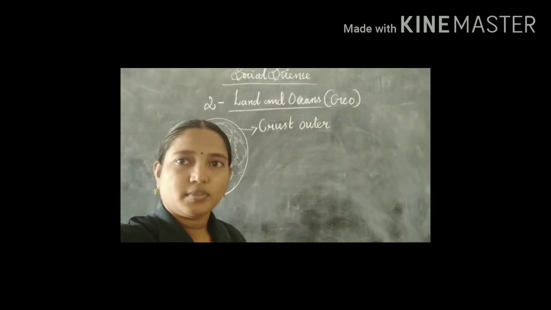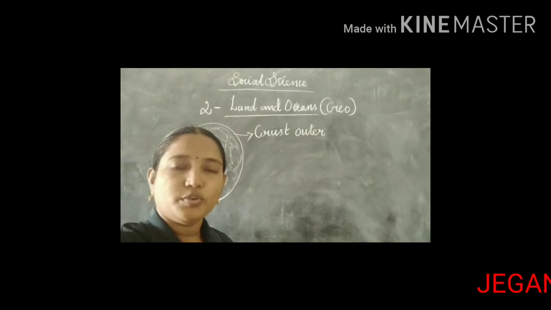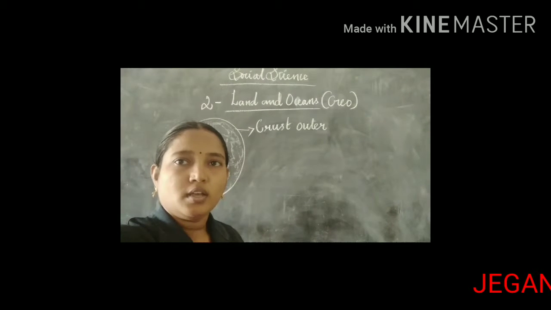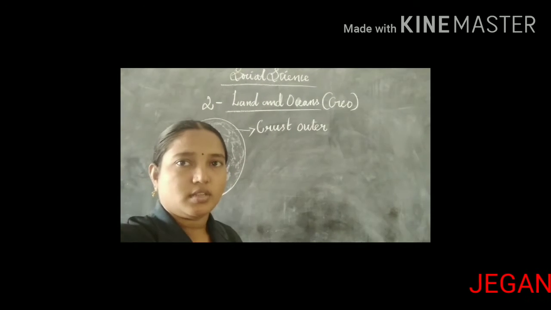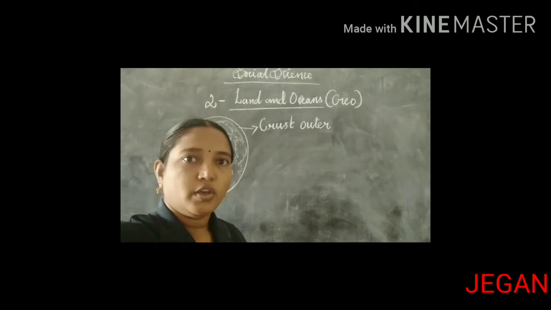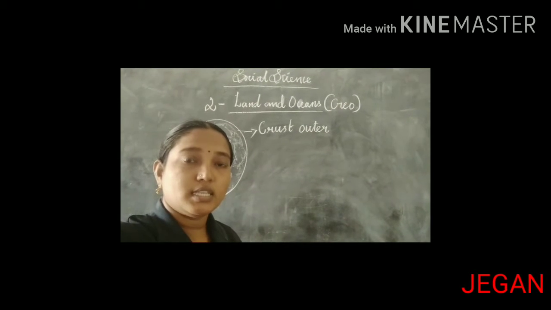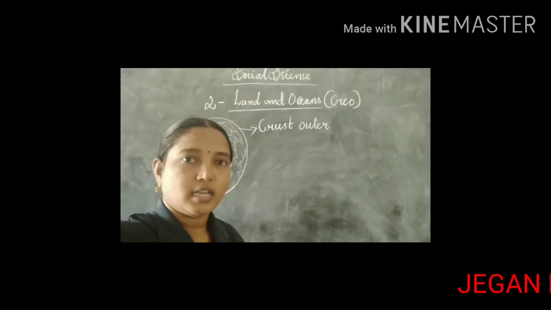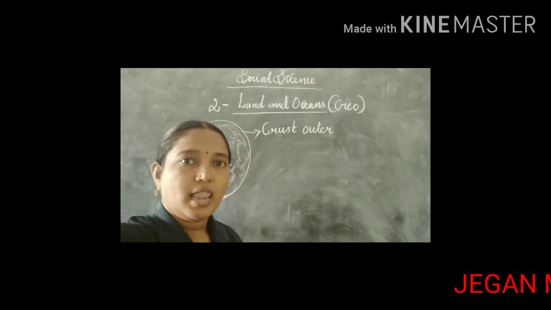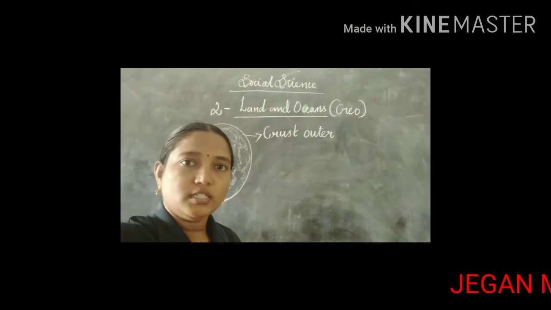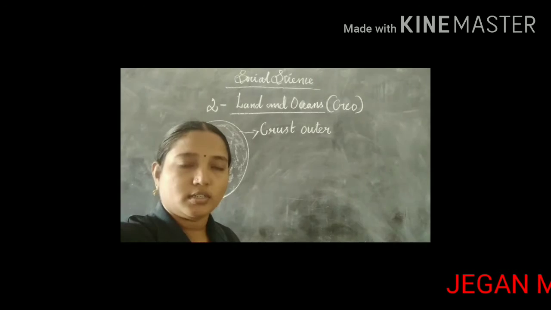Hi students, today we are going to discuss land and oceans, which is in the 6th standard social science term 1 lesson 2 in the geography part.